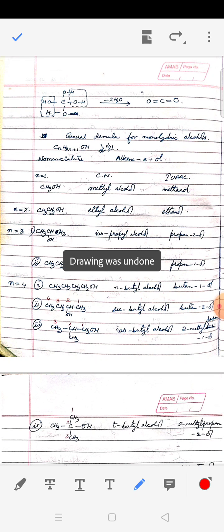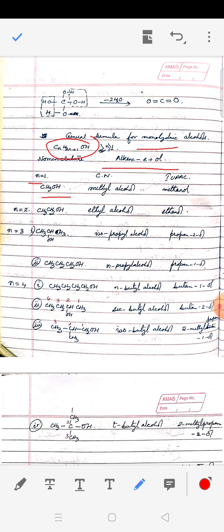And the rule for nomenclature is alkane minus E plus ol. That means whatever the alkane you have, you cancel out the E from the end and to this you attach ol. That's how you name the alcohols. So the very first compound where n is equal to 1, if we fit the value in here, then what we get is CH3OH. One carbon, so alkane name is methane. Cancel out the E, so you are left with methan, and you add ol, then it becomes methanol. That is the IUPAC name.